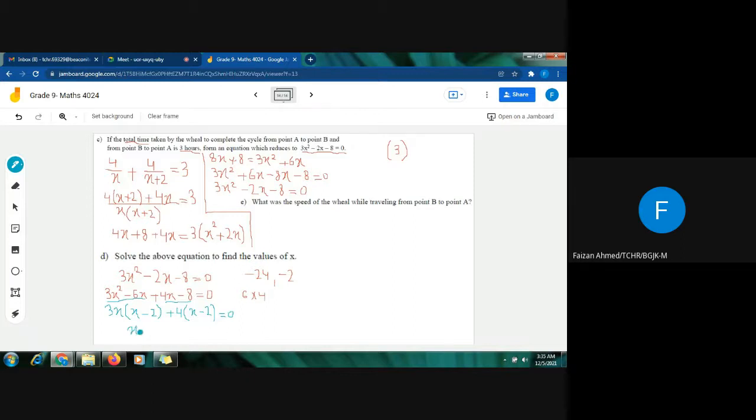So this will be x minus 2, and the other bracket will be 3x plus 4 equals to 0. I will put one bracket each equal to 0 and find the value of x. When x minus 2 equals to 0, I will get the value of x as 2, because this is negative 2, and when it goes to the other side it becomes positive.